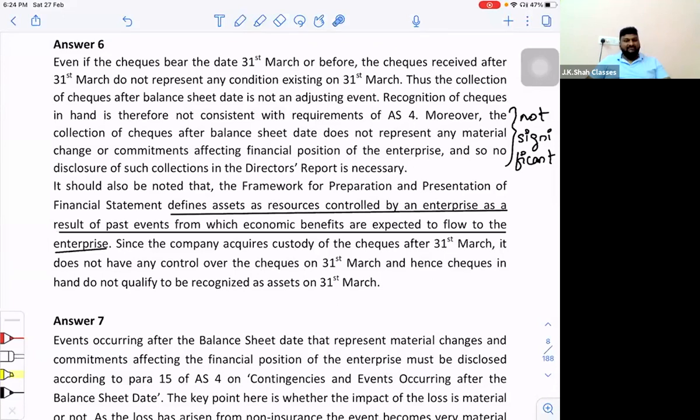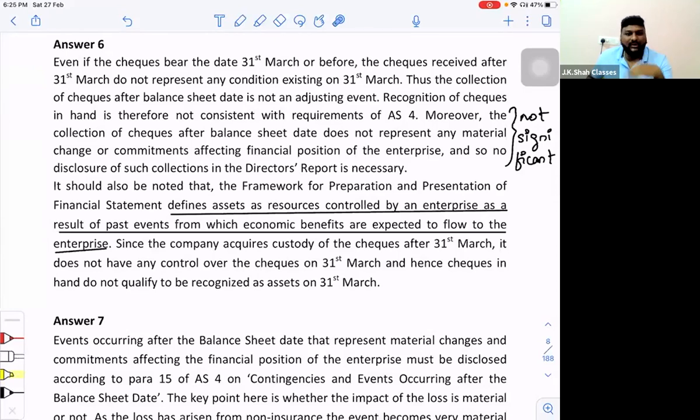But sir, if I talk about real life, whatever the company did is correct, because in real life, this is a standard practice that we do. Even if the check is received in April and it is dated in the month of March, we account it in the month of March only. And then we put it in the reconciliation statement. You have done VRS, right? So what we show is, check received but not deposited. Check collected but not yet deposited in the bank. It becomes a reconciliation item. So it is a standard practice in the market.